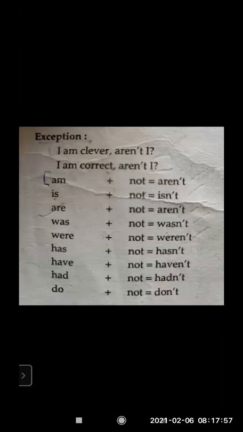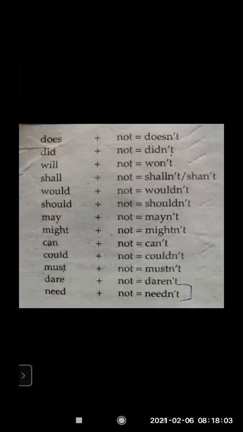You can see, you can take a screenshot. More words are like that. It will be easier for you. Does plus not is doesn't. Did plus not is didn't. Will plus not is won't. Shall plus not is shan't or shall not. Should plus not is shouldn't. Would plus not is wouldn't.